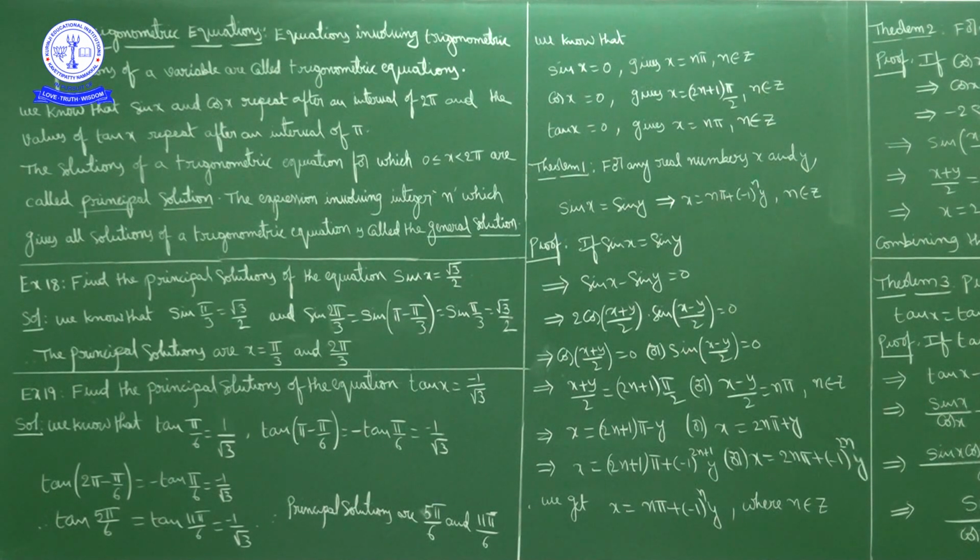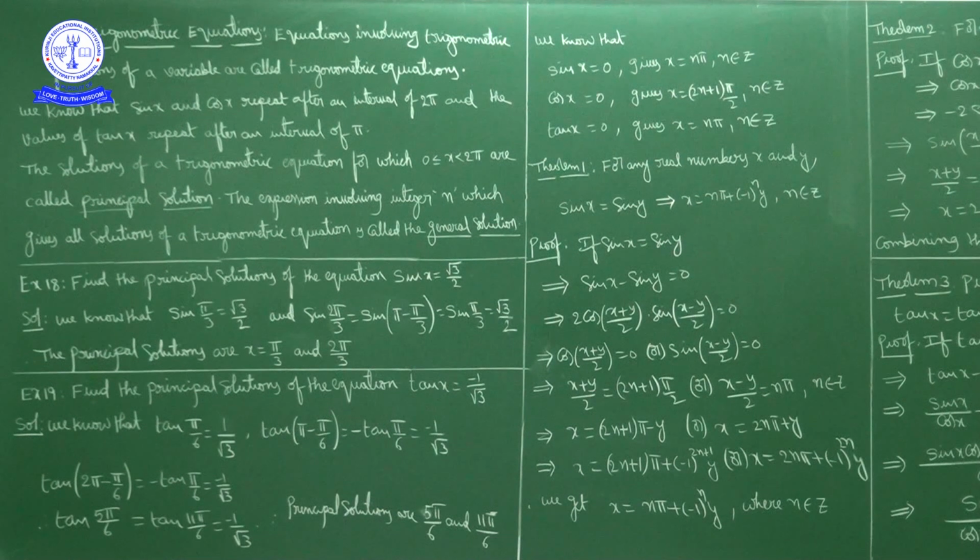Okay, what is a trigonometric equation? What is the periodicity of sin x and cos x? Sin x and cos x repeat after an interval of 2 pi. Periodicity you can call it. The periodicity of sin x and cos x is 2 pi. The periodicity of tan x is pi. Principal solution means a solution in the interval 0 to 2 pi. General solution means an expression which gives all the solutions of the trigonometric equation. That is the general solution.